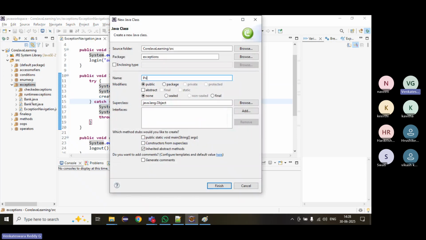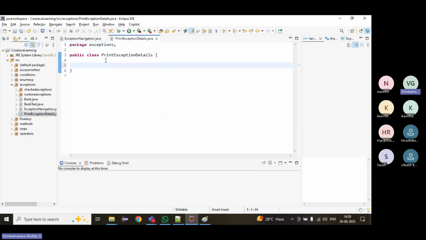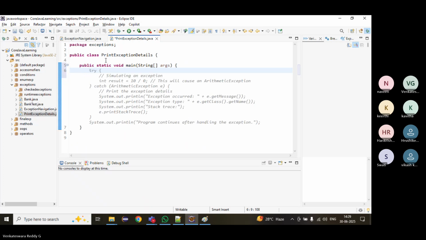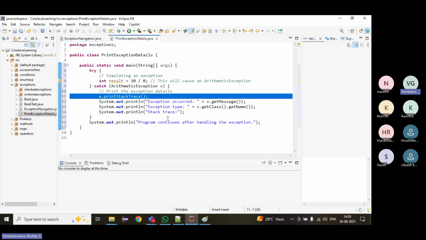We'll create one more class, print exception details. We can print. The first one is printStackTrace.